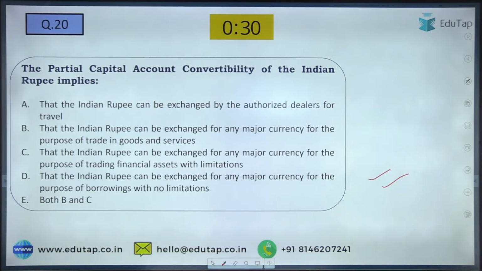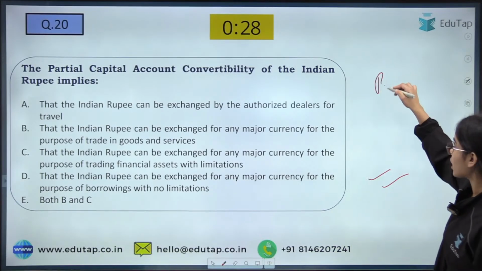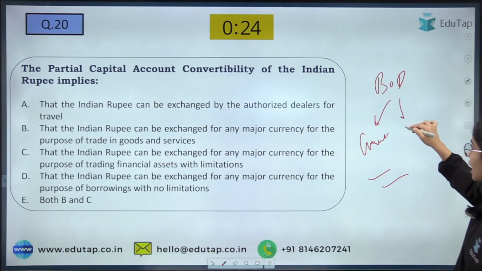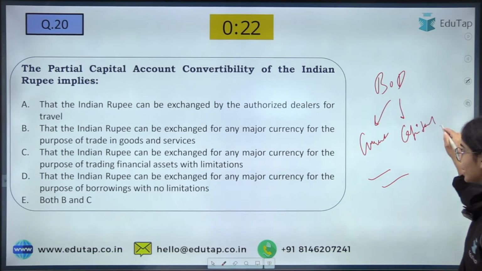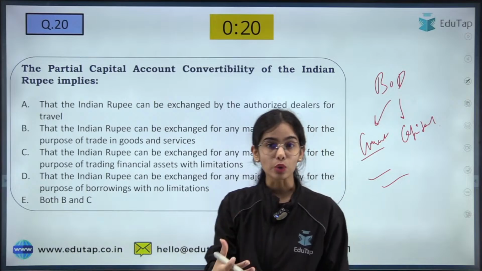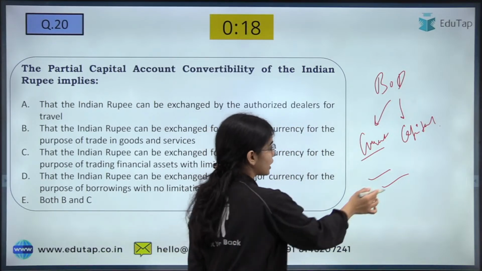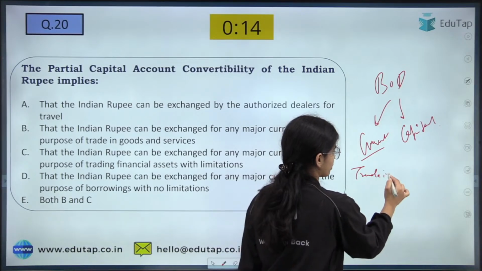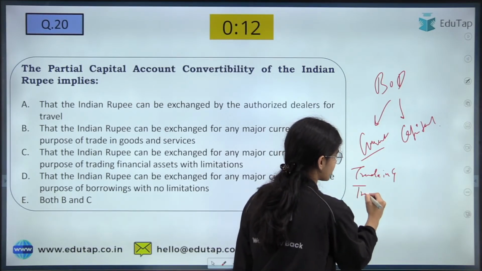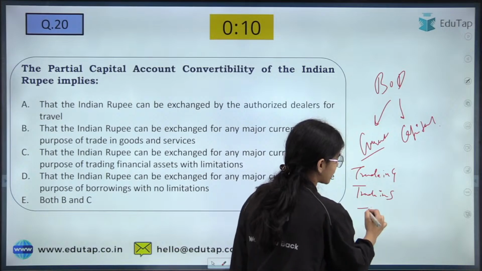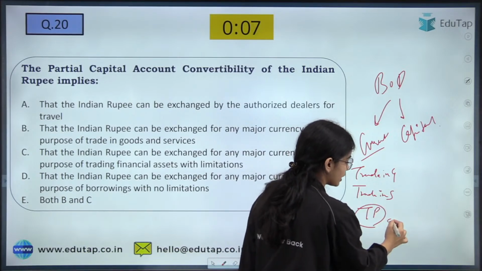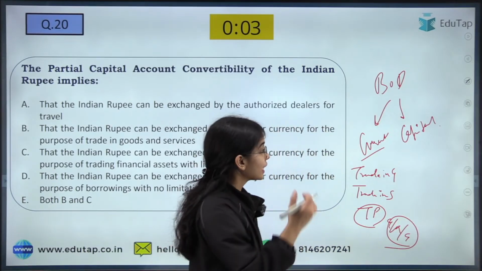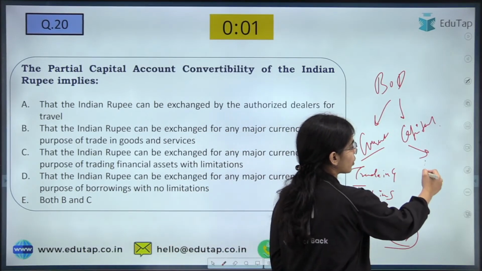Here, first of all, balance of payment has two accounts. Balance of payment has current account and capital account. Current account includes the trade in goods, it includes the trade in services, and the transfer payments such as gifts, remittances, grants. They come under the transfer payments. Now capital account includes the borrowings.